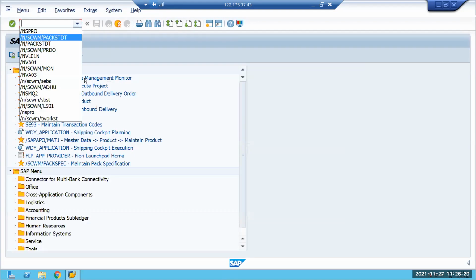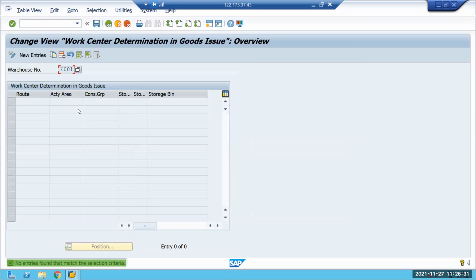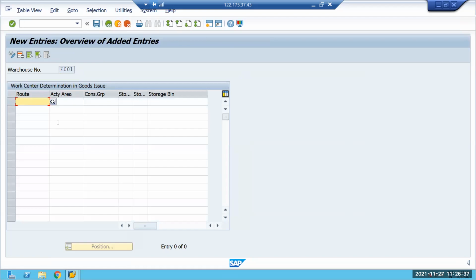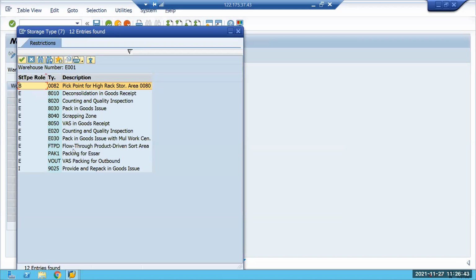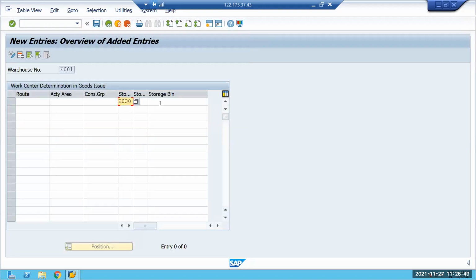Here. DST DT. Yeah, here, new entries. Okay. I give the storage type or storage type section. Okay, storage type I use E0. Okay, packing center I use. And bin also?